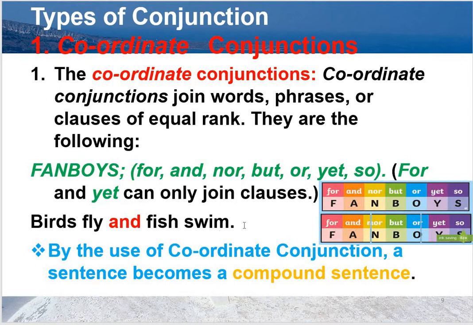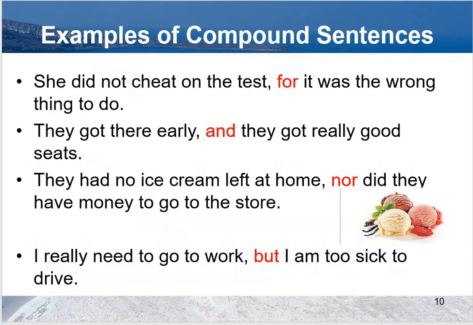Okay, now what is the relationship of coordinate conjunction and compound sentence? By the use of coordinate conjunction, a sentence becomes a compound sentence. Memorize these words: for, and, nor, but, or, yet, so. And you can use mnemonic technique fanboys. If you find these words in a sentence, that is a compound sentence. Look at some examples of compound sentence.